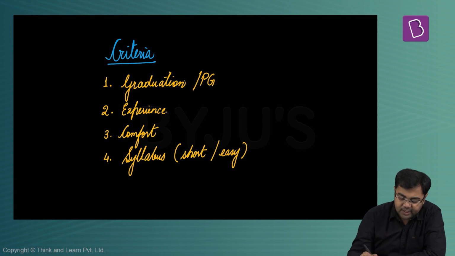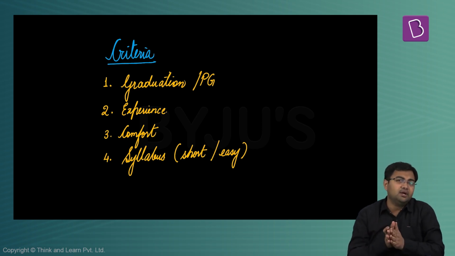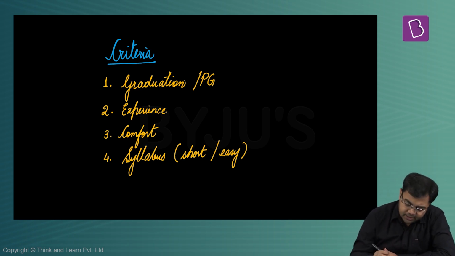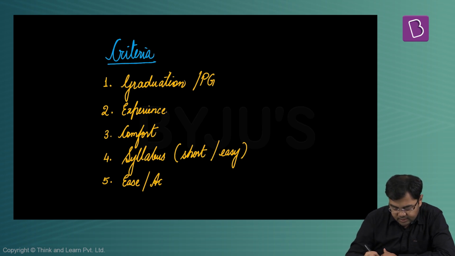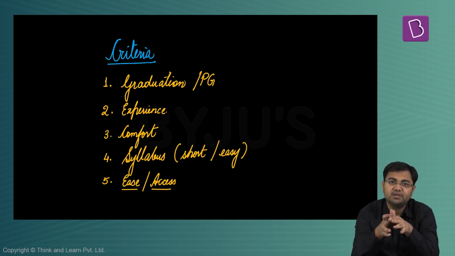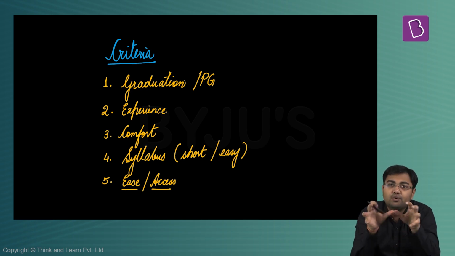For that matter, you can always rely on a subject which does not have a very huge syllabus, right? So this becomes another part of the criteria. Then apart from that, you can look at the ease of access. By ease of access, what I mean here is that either you know that the material for this particular optional is very widely available, or you know that for this particular optional, coaching is available which can help you to decrease the amount of time that you take in reading the optional subject.